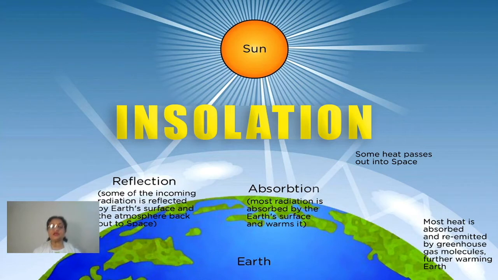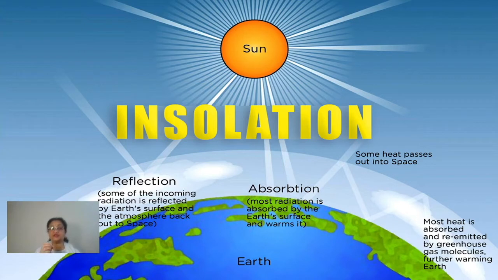First of all, children, what is insolation? Insolation is actually the solar radiation only. The amount of solar radiation that reaches the earth and is absorbed by the earth is called insolation.